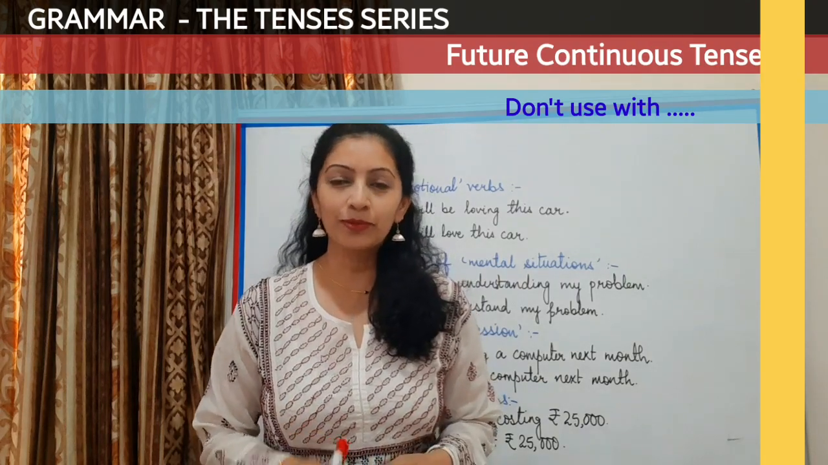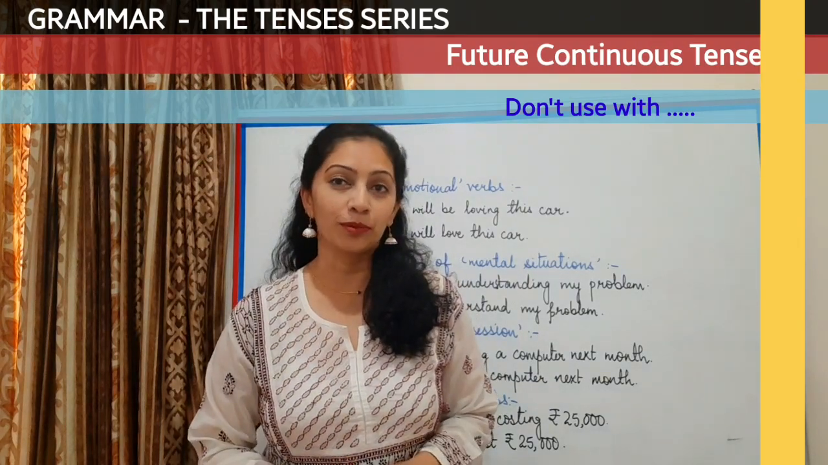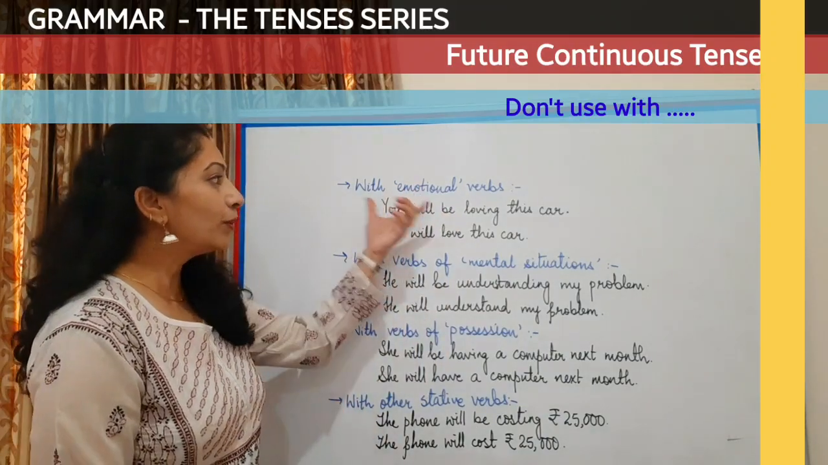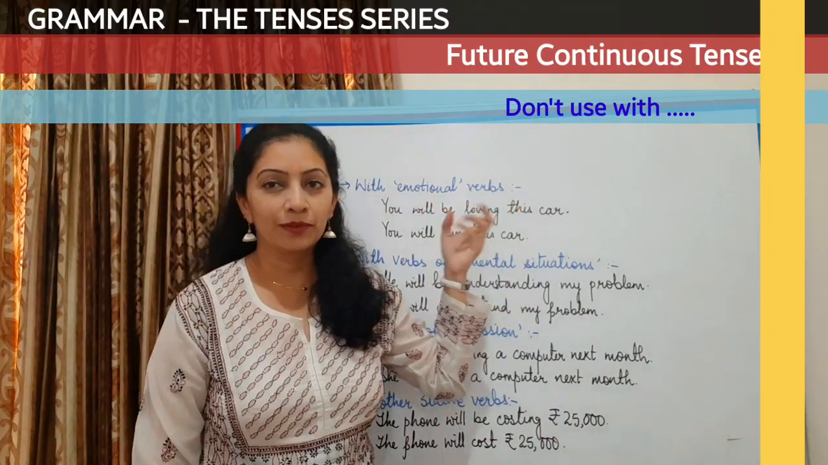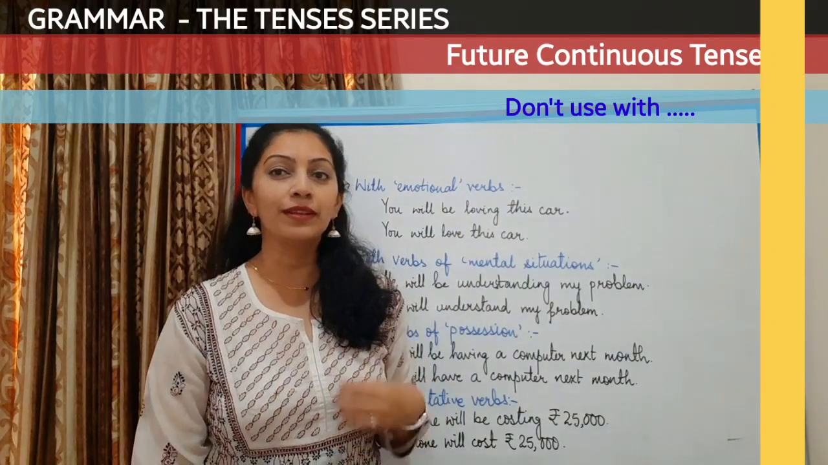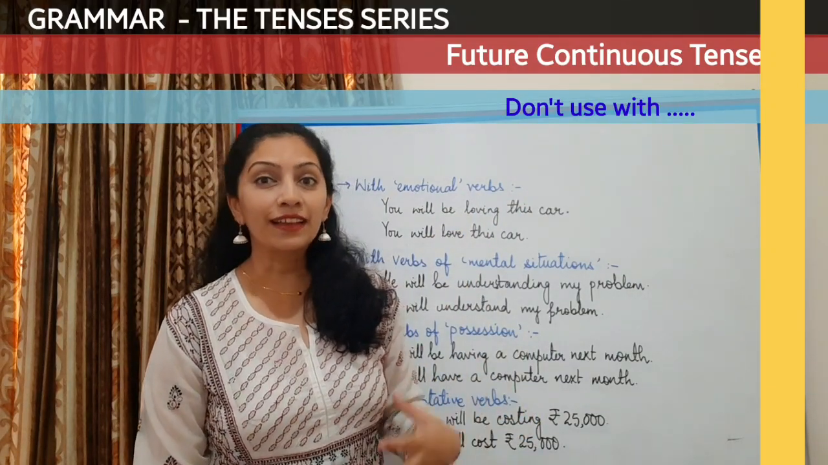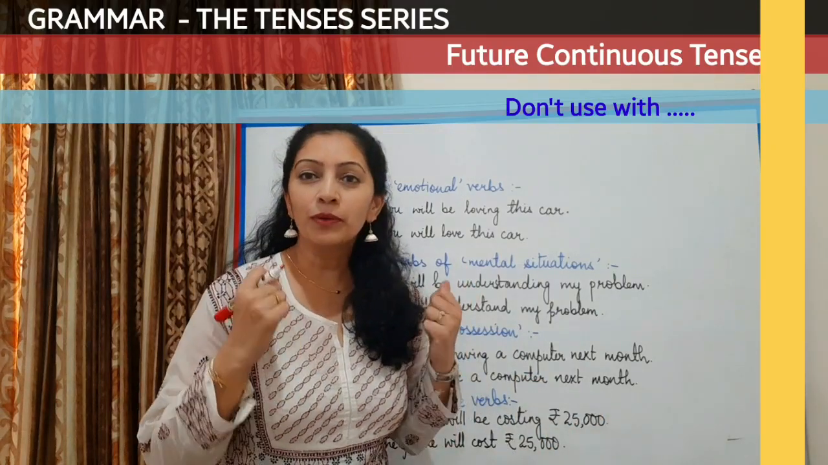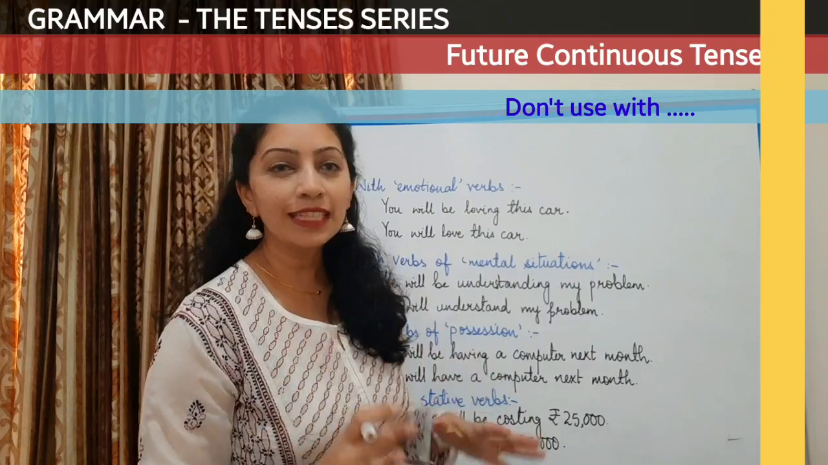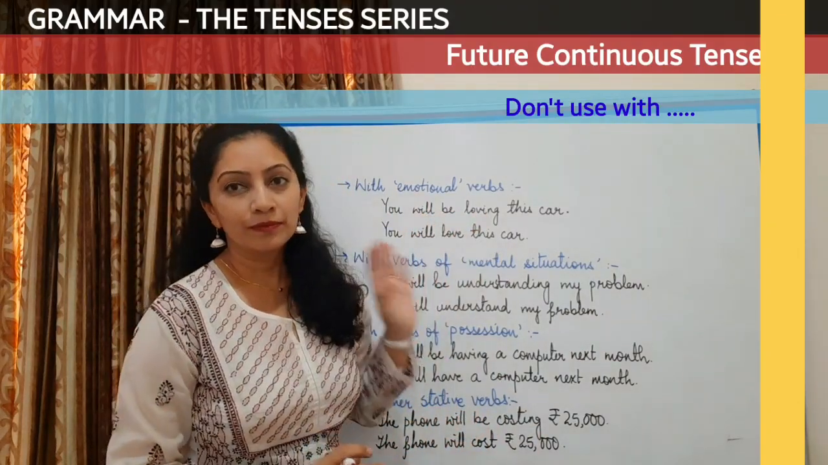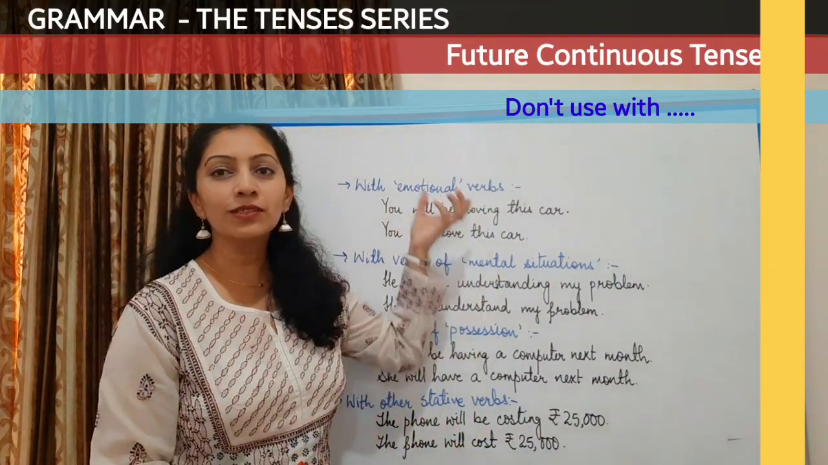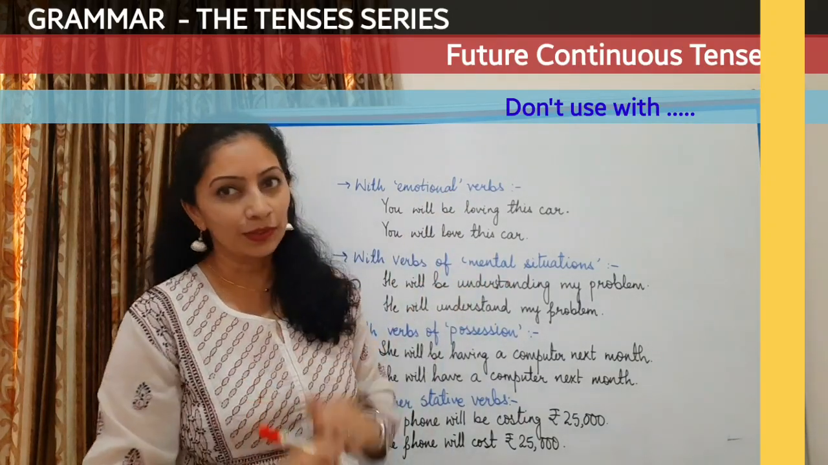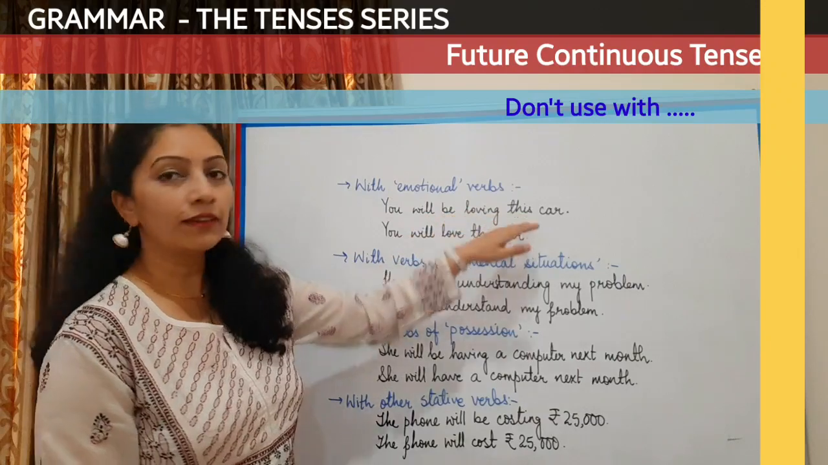Now certain verbs will never be used in future continuous form. Let's look at all these examples and you will come to know. If you're working with emotional verbs, which for example, love, hate, anger, frustration, all these verbs which talk about emotions of a person, then these verbs will not be in future continuous tense. I have made sentences on both the tenses and I'm going to tell you which one is right and which one is wrong. So, you will be loving this car.